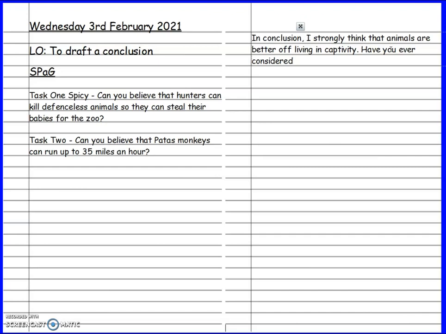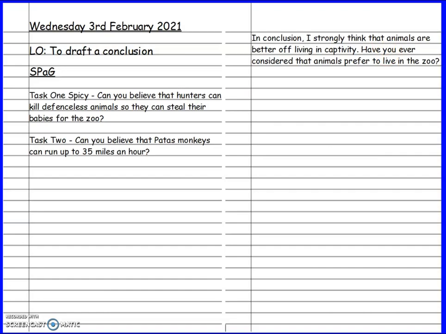Have you ever considered that animals prefer to live in the zoo? And we're going to finish this sentence with a question mark because it's a question.